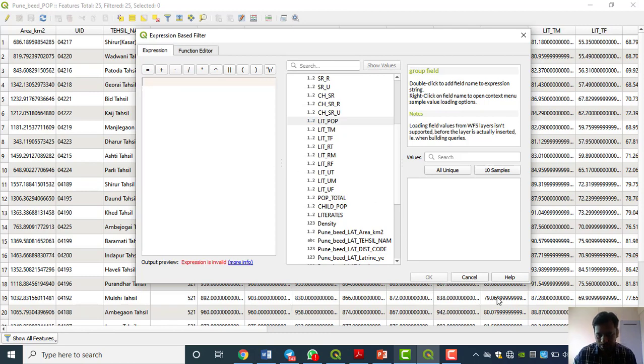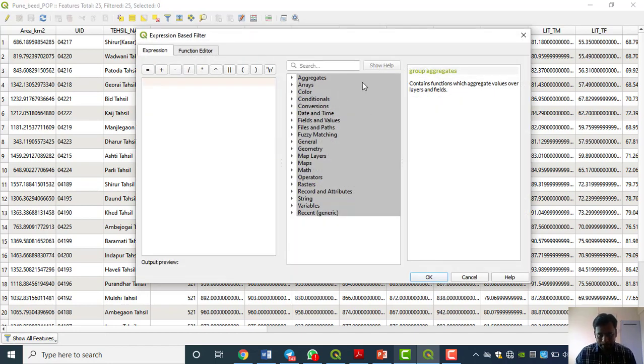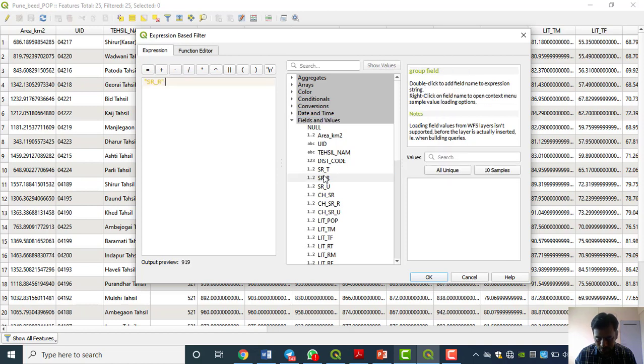One minute, what is the option? What is the problem? Rural sex ratio rural.